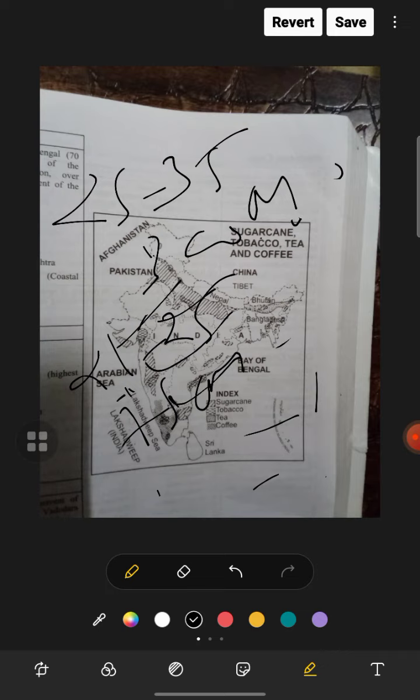Groundnut in Gujarat, Tamil Nadu minimum. Rapeseed and mustard in Gujarat is maximum, and Tamil Nadu is minimum. Soya bean in Andhra Pradesh is maximum, and Uttar Pradesh is minimum. Sugarcane in West Bengal is maximum, and Jammu and Kashmir is minimum. I am talking about yield in kg per hectare. Cotton in Punjab, and Maharashtra is minimum.